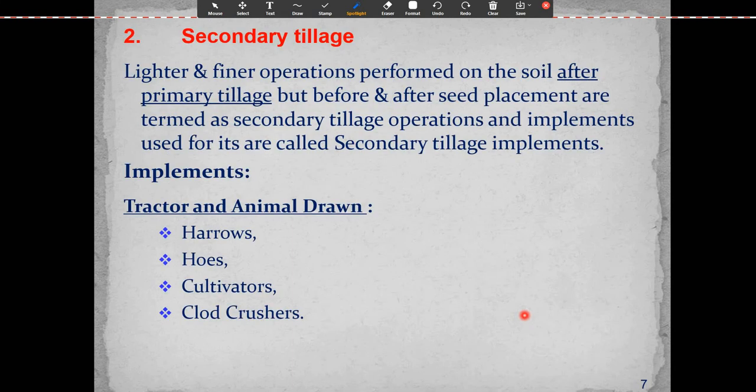Now, secondary tillage: the lighter and finer operations performed on the soil after primary tillage, before and after seed placement, are termed secondary tillage operations. The implements used are called secondary tillage implements. What are the implements of secondary tillage? Either tractor drawn or animal drawn: harrows, hoes, cultivators, and clod crusher.